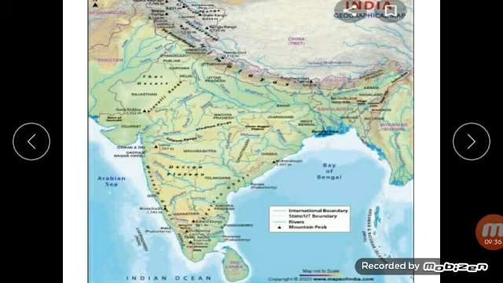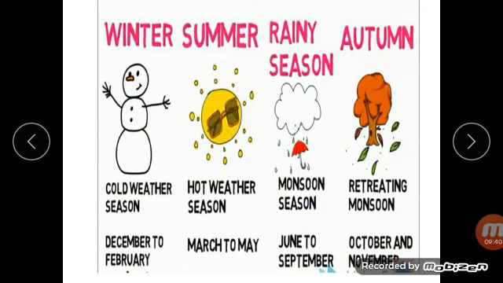Okay, understood this much? Now the next season is winter. Winter, the cold weather season. It begins from the middle of November and continues till the end of February. December and January are very cold in most parts of India.